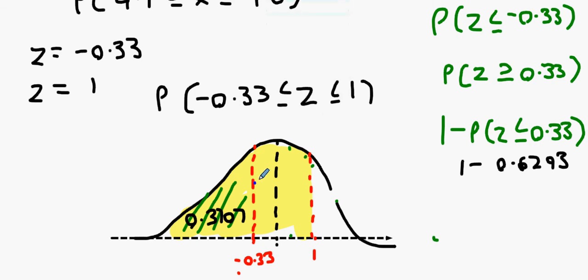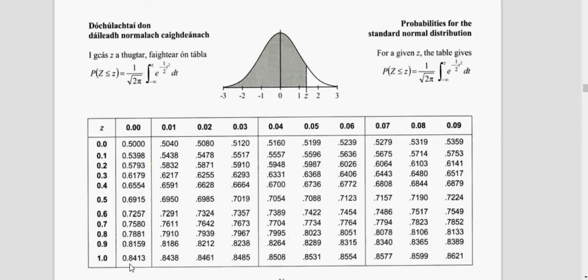For the yellow area, we're going to do the probability of Z smaller than 1, which is 0.8413.